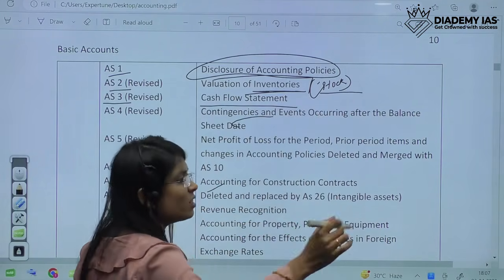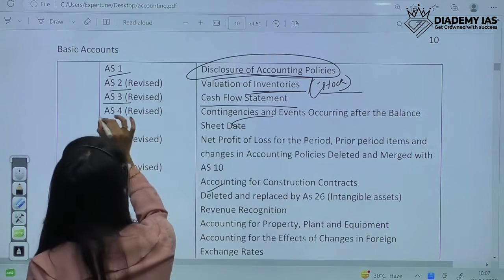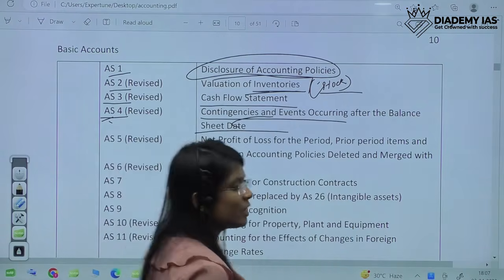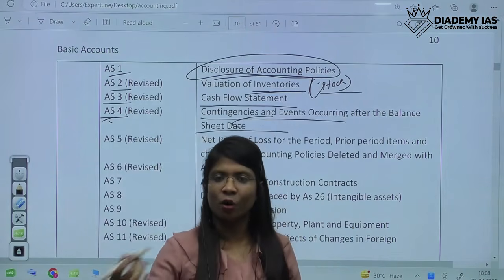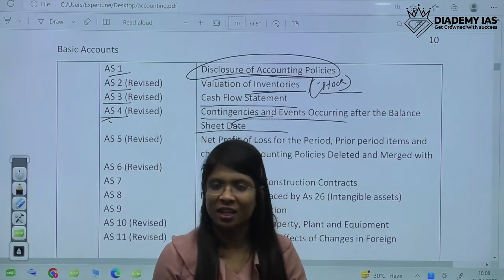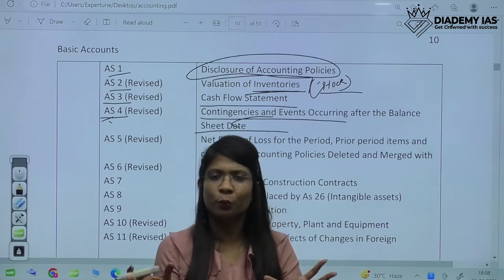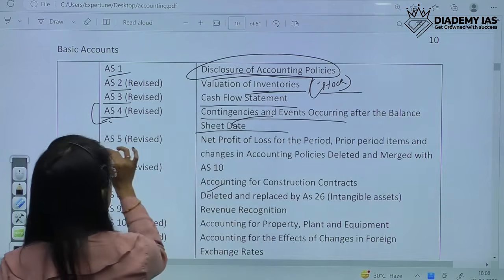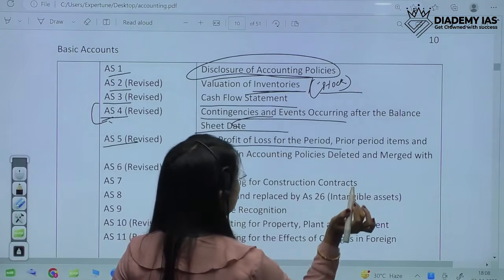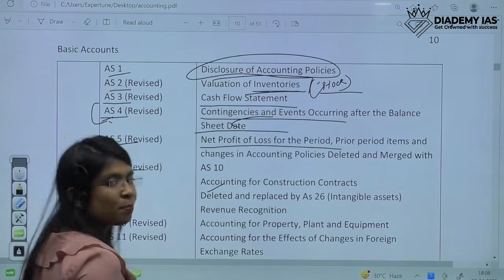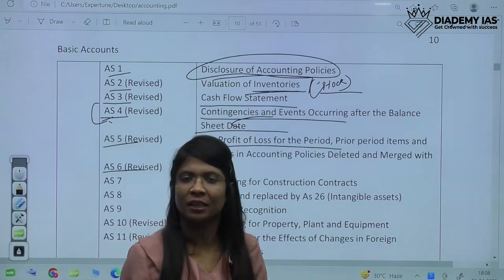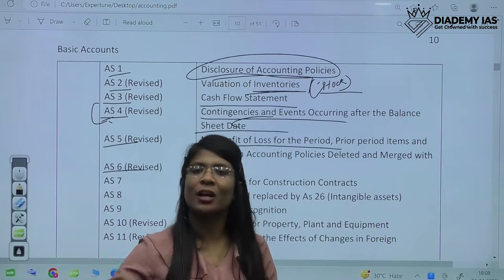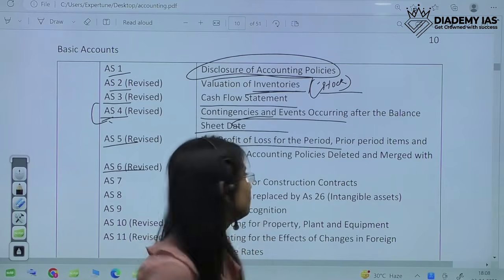So third is cash flow statement. Please do keep on writing this. This is very important for the exam. AS4 is contingencies and events occurring after the balance sheet date. Means if after 31st March any contingencies, any very big transactions happen, what do we do with these transactions? That is covered under AS4. AS5 says about net profit or loss for the period. AS6 has been deleted, it has been merged with AS10. So you don't have to know about AS6. It was earlier about depreciation. Now it has been included in AS10 only.